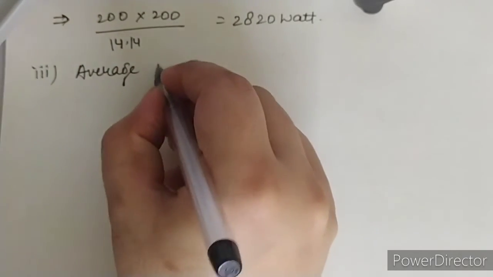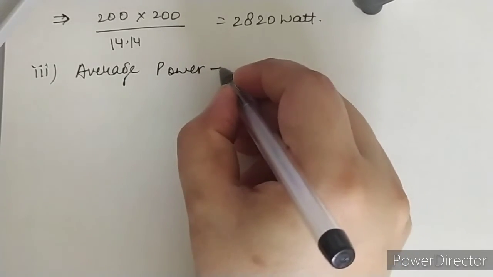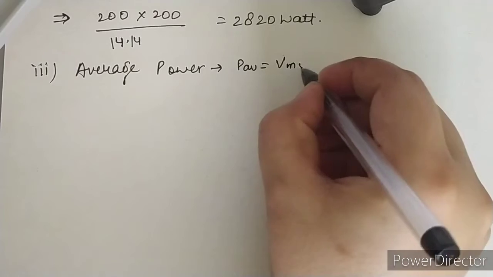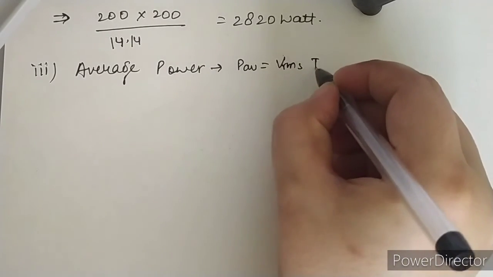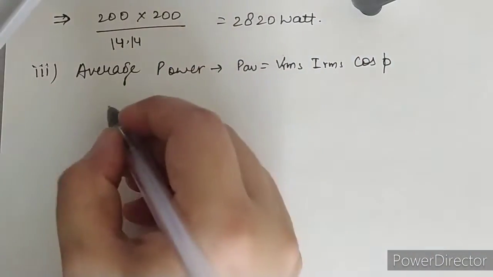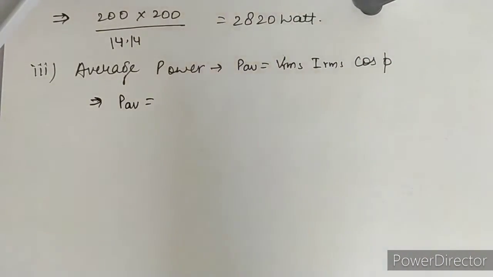The third thing which you have to calculate is the average power, having the formula P average is your Vrms Irms cos phi. And you know the product of the Vrms and Irms is your virtual power.